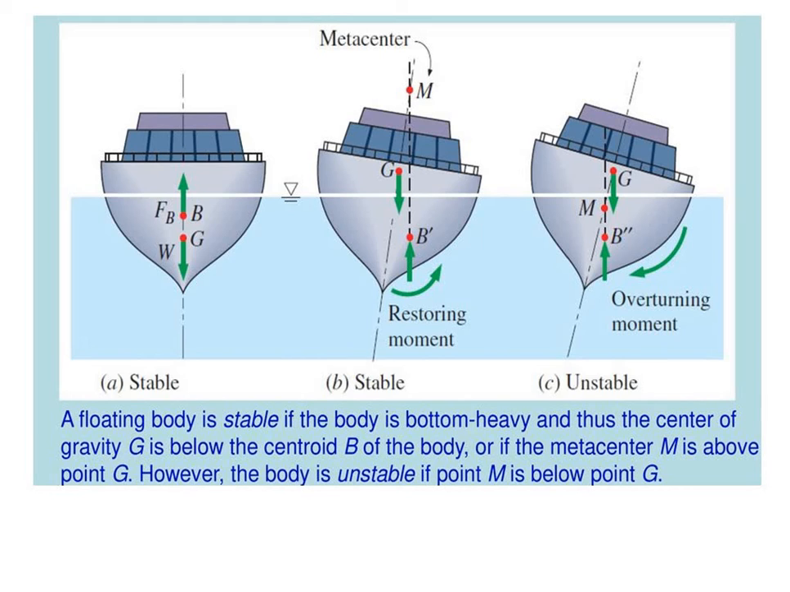If the metacentre is above the center of gravity of the ship, then a small angular movement will not cause any accident or overturning, and the body will come to its original position. If the metacentre is below, then it will develop an angular couple which may result in overturning. So a floating body is stable if the body is bottom heavy and thus the center of gravity G is below the centroid B of the body, or if the metacentre M is above the point G. However, the body is unstable if metacentre point M is below the point G.